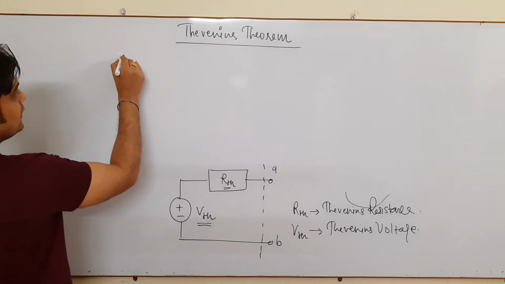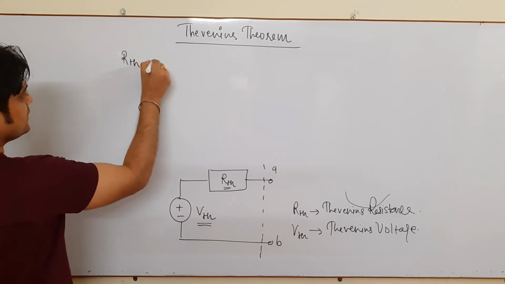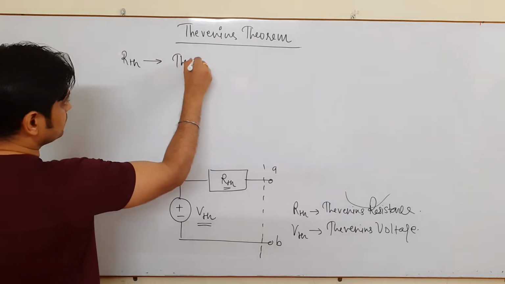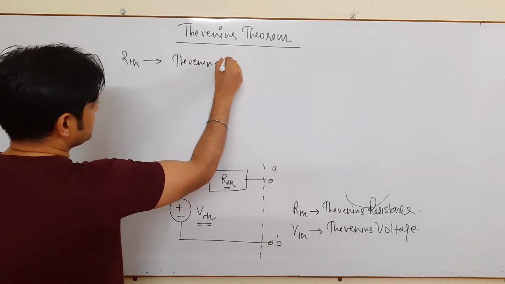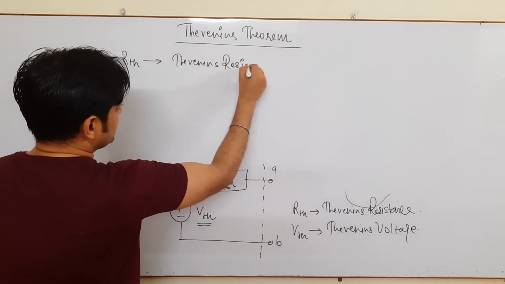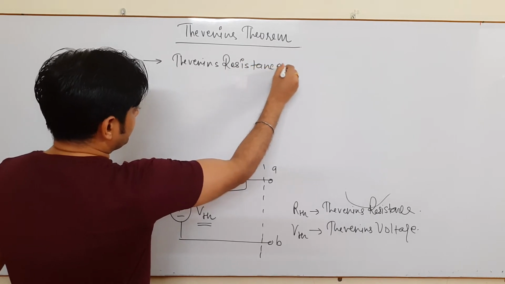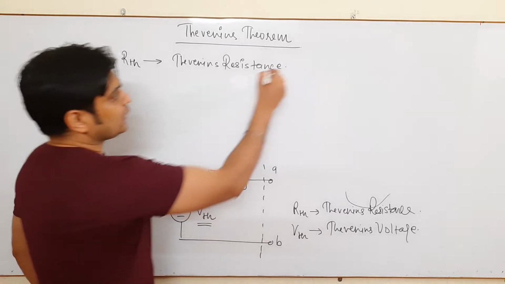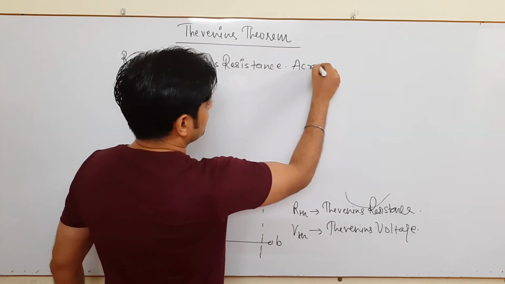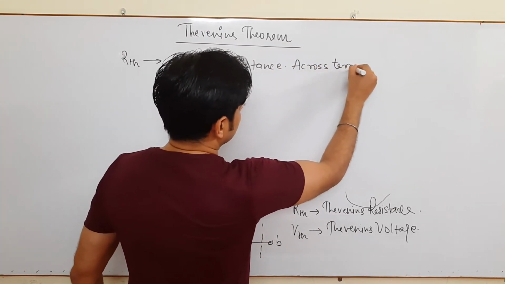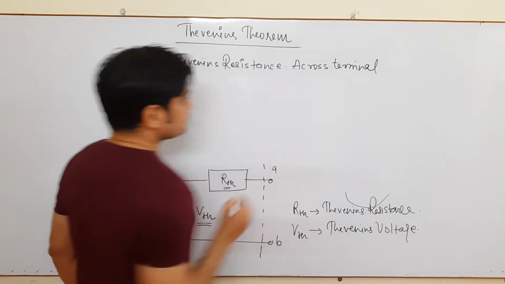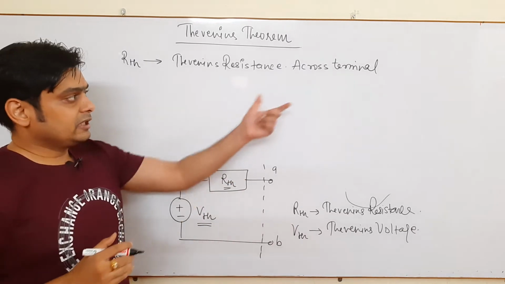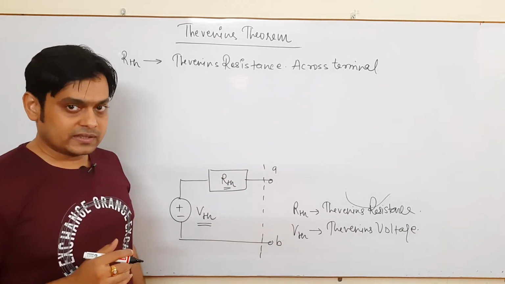So this RTH is known as Thevenin's resistance, as I said earlier. We will find this resistance across a terminal, it means the terminal across which we have to find the Thevenin's resistance.